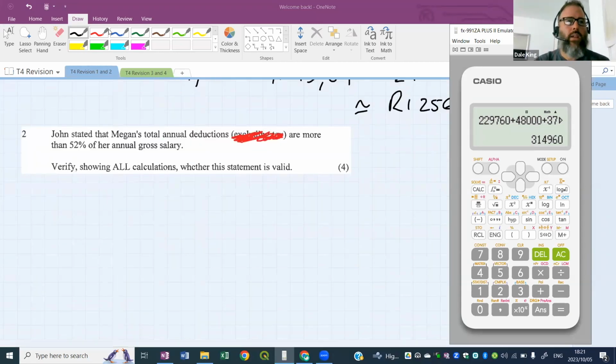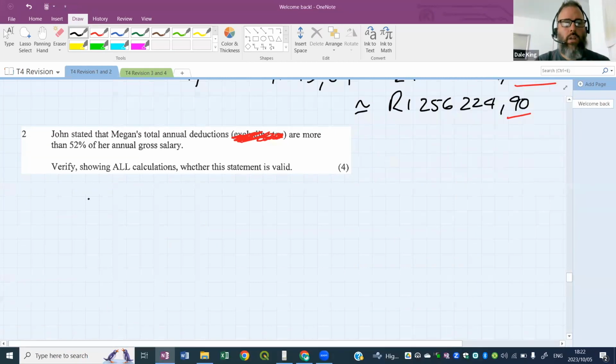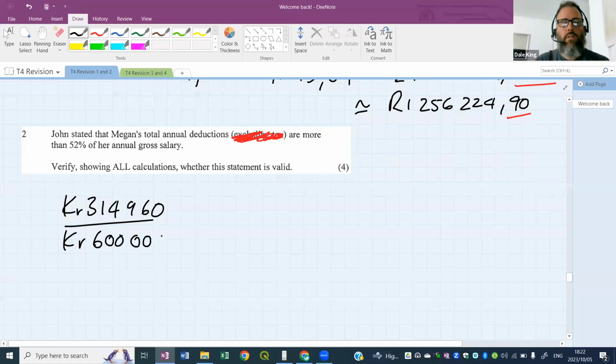Now I'm going to write that value down. So we want to know 314,960 out of the 600,000. Will that be 52% or more? Well, we're going to do a percentage calculation. We're going to put that value at the top over the value at the bottom, and we're going to multiply by 100 to get a percentage and check this answer.